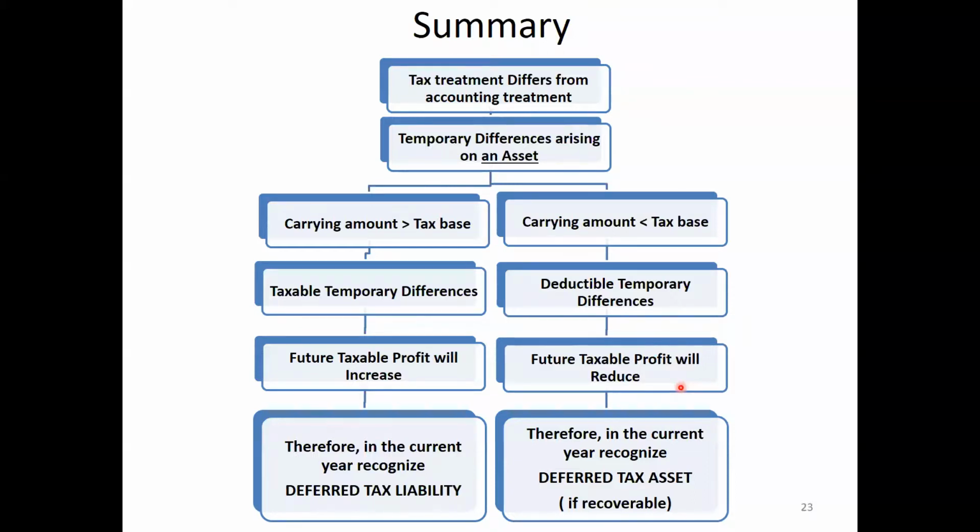So paying higher tax is a kind of advance payment, a kind of asset. Therefore, in the current year we recognize a deferred tax asset, but there's a condition: in the future we must have enough taxable profit.